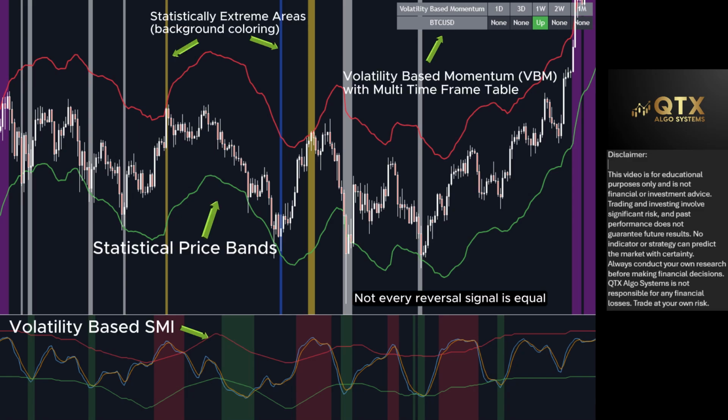Not every reversal signal is equal, and not every trend lasts forever. How do you know when to play reversals or when to follow momentum? This is where the right combination of tools makes all the difference.